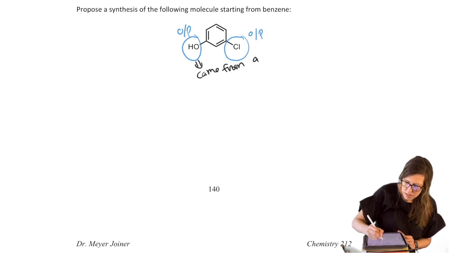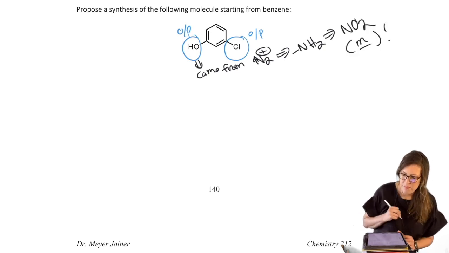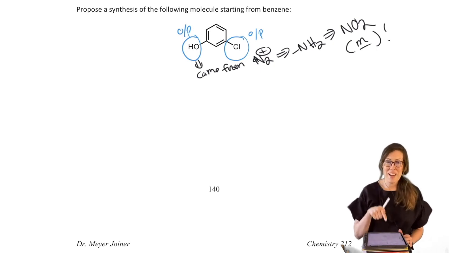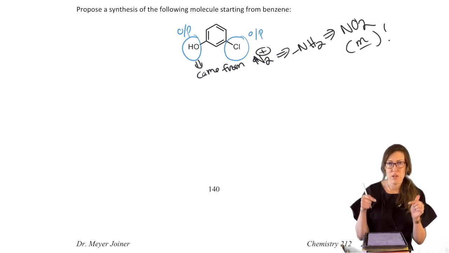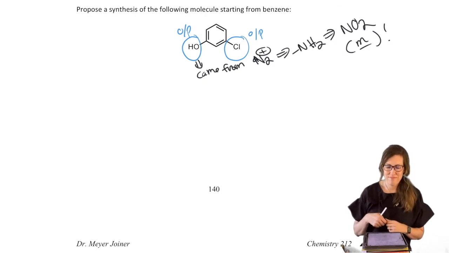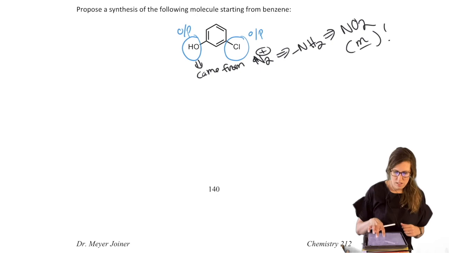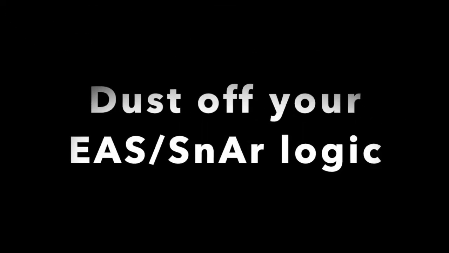Let's see, N2, which came from N2 plus, which came from NH2, which came from nitro. And then finally, we have our meta director. So that's your clue. I want you to try this now that you have kind of unlocked that secret to it, and use our new reaction. I know we have other ways to get an OH on there, but I want you to use our new reaction to direct where it's going to go. Okay. Now, once you feel good about that, go ahead and give that a try, and we can check our answers together.